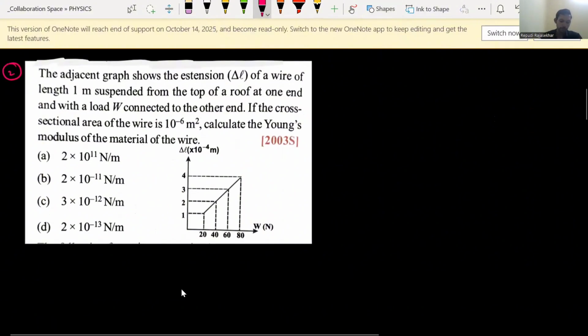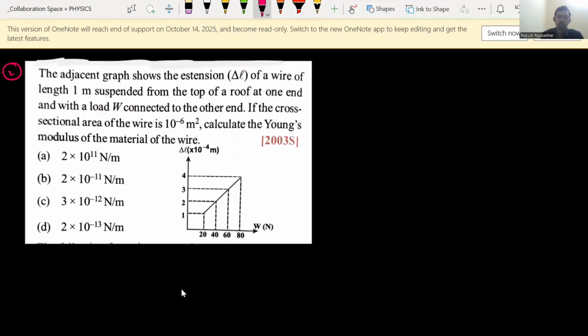Once you see the question here, the adjacent graph shows the elongation, delta L, of a wire of length 1 meter suspended from the top of a roof at one end and with a load W connected to the other end. If the cross-sectional area of the wire is 10 power minus 6 square meters, calculate the Young's modulus of the material of the wire. In all the questions we discussed in class, they gave Young's modulus and we calculated the change in length, or the force acting on the wire for the elongation. Those models we have done.